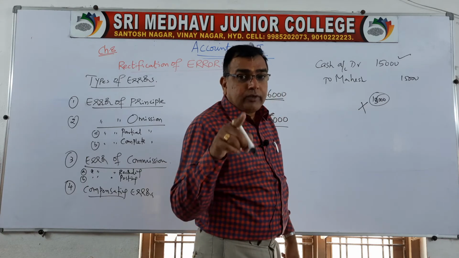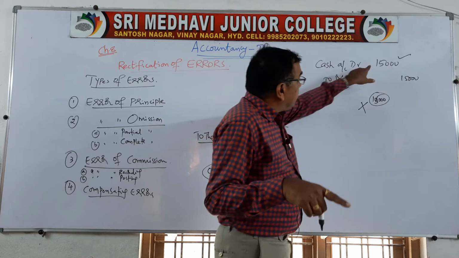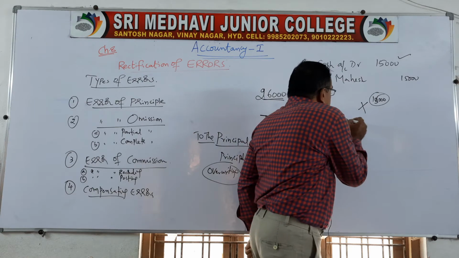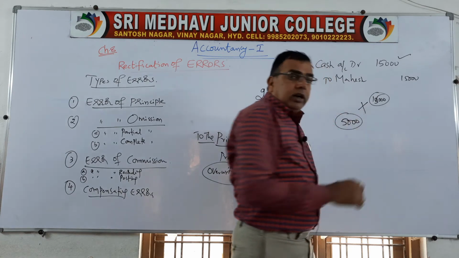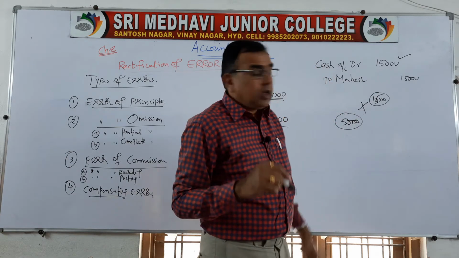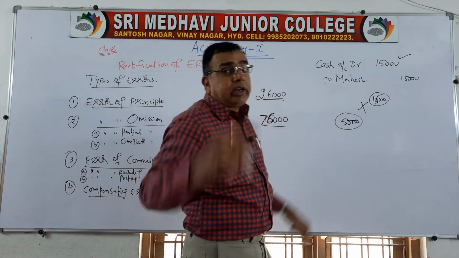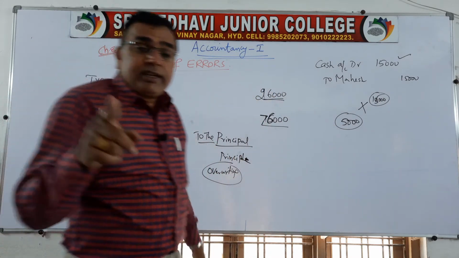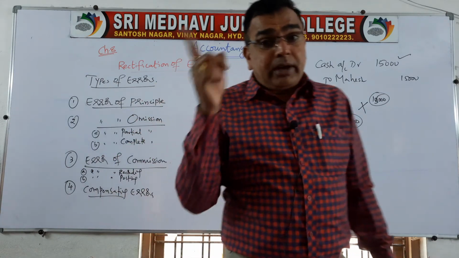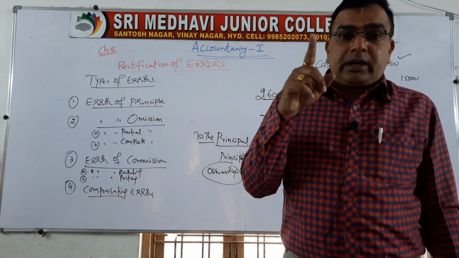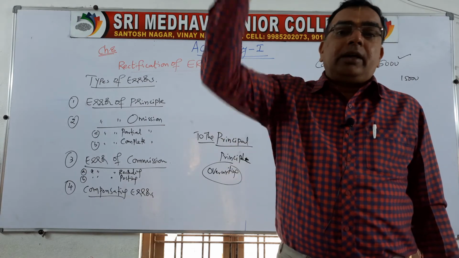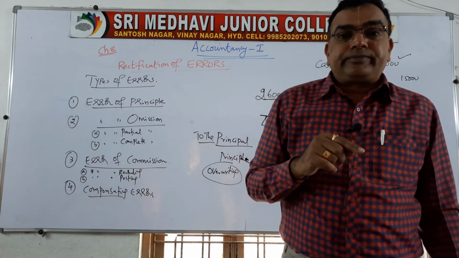When you came to know that in place of 15,000 you have written only 10,000, 5,000 was under recorded. So for this 5,000 you have to write a new entry. So remember, in accountancy, errors can be rectified only by passing a special journal entry again.